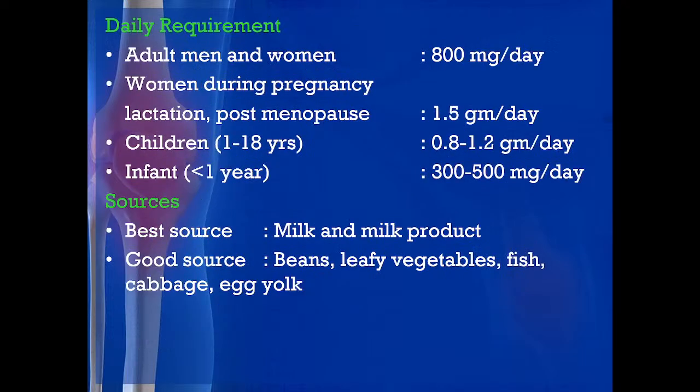Now comes what is called the daily requirement, how much it is required daily. Adult men and women need 800 milligram per day, women during pregnancy, lactation, postmenopausal 1.5 gram per day, children 1 to 18 years 0.8 to 1.2 gram per day and infants below 1 year 300 to 500 milligram per day. Why is there a difference between the 800 in the adult and 1.2 in children 1 to 18 years? Bones are forming. For bone formation we require this.